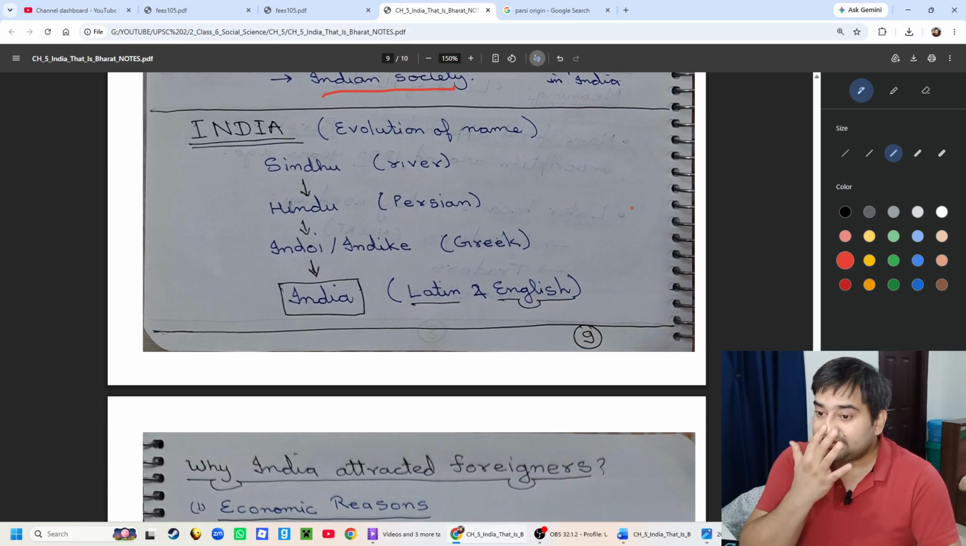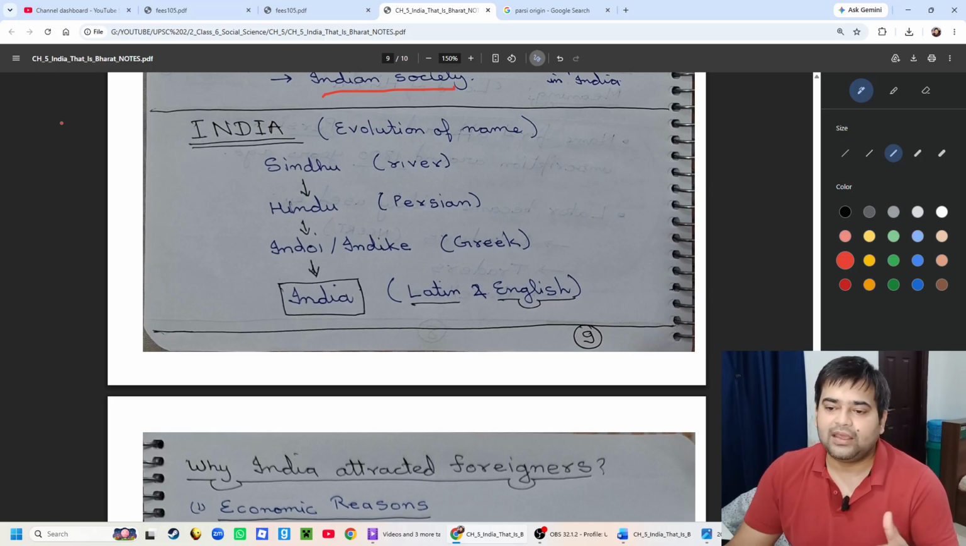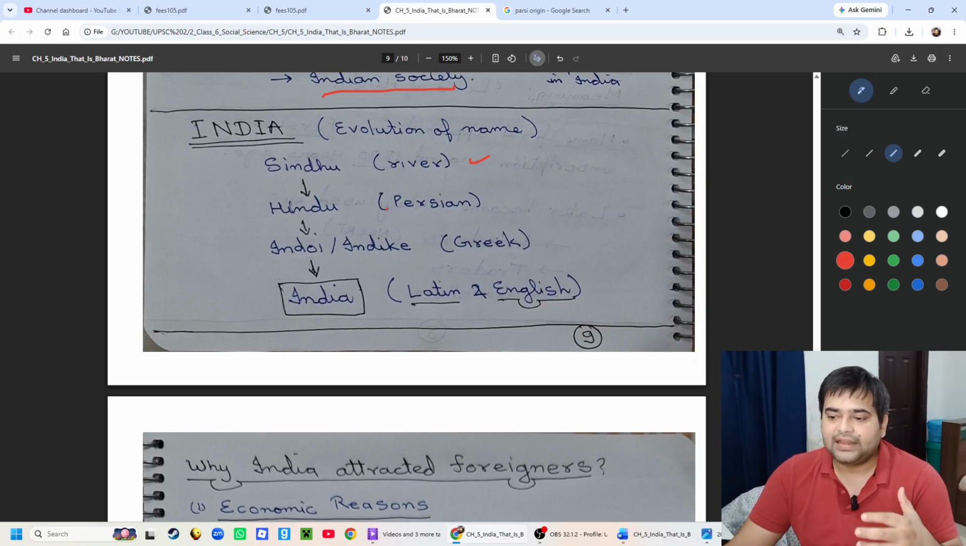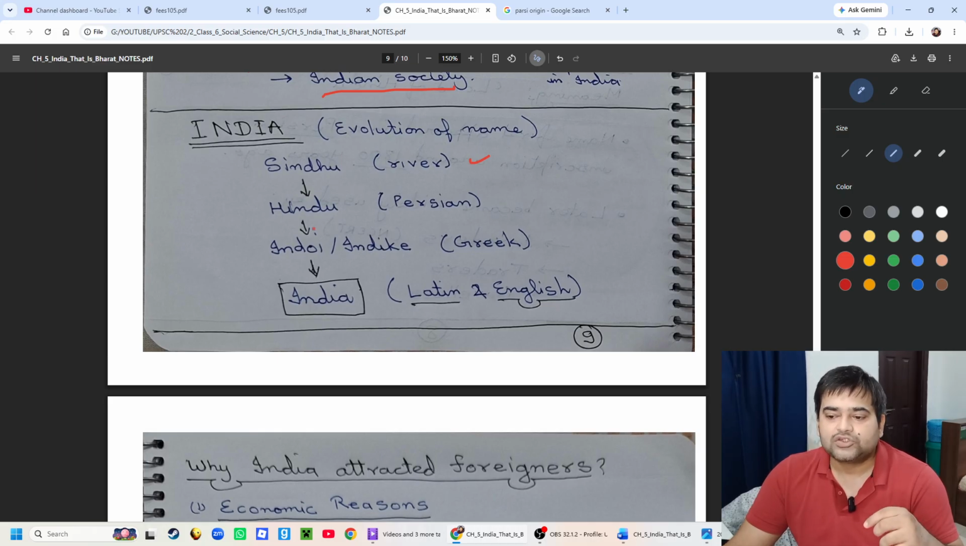Now let's study the evolution of the name India. How did the name India evolve? It all started with the name Sindhu. That was the name of the river. The Persians made it Hindu in their adaptation, and then since they didn't have the letter H or its sound in their own text of that time, they made Hindu into Indu or Indoi or Indike.